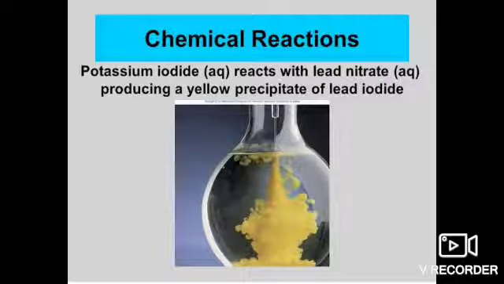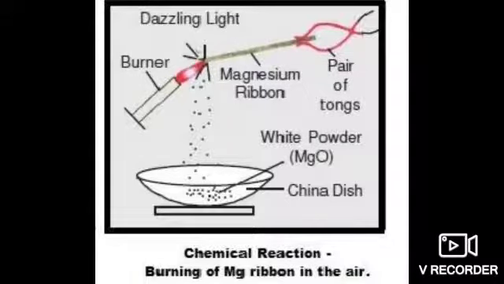After this, one more reaction is there, that is the reaction of magnesium ribbon with air. You can observe that in this activity the magnesium ribbon will burn with a dazzling white flame and change to a white powder, and this white powder is magnesium oxide.